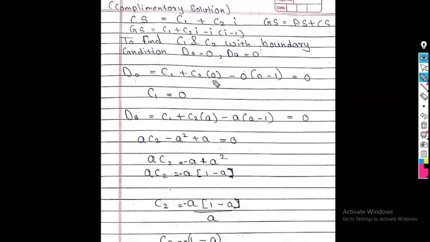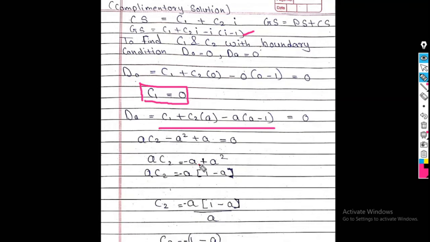So C1 plus C2 into 0 in the bracket, 0 minus 1, so the final answer is equal to 0. So I will get C1 is equal to 0. Now again in this case put I equals A, and after solving this, A into C2 minus A square plus A is 0.